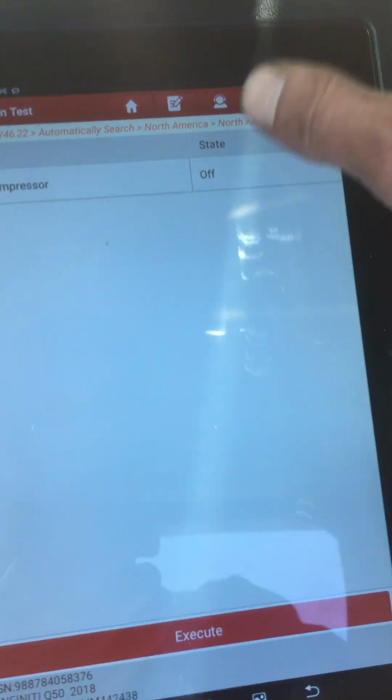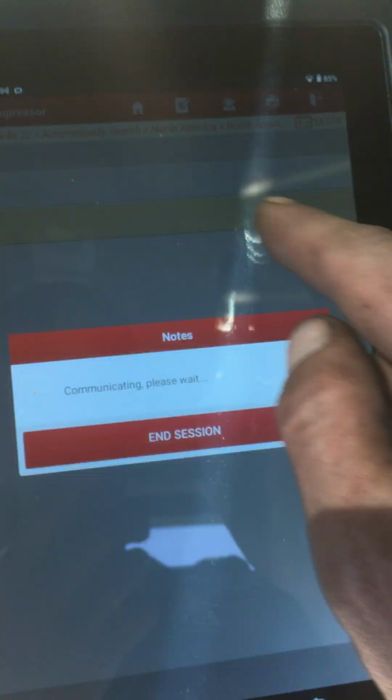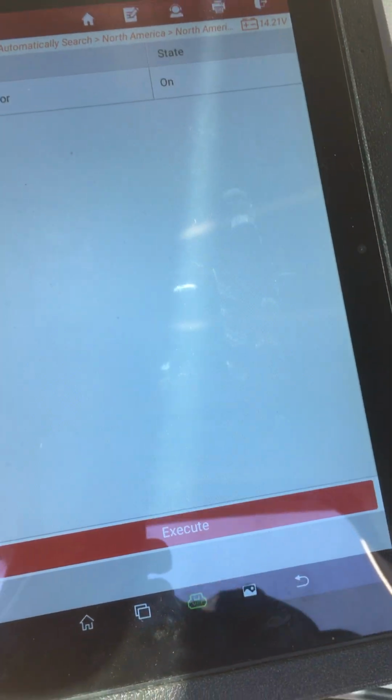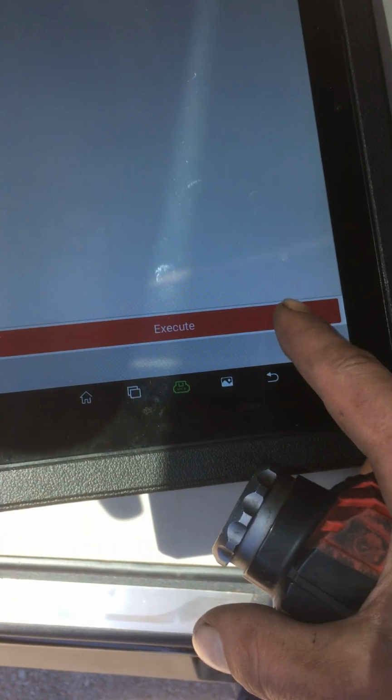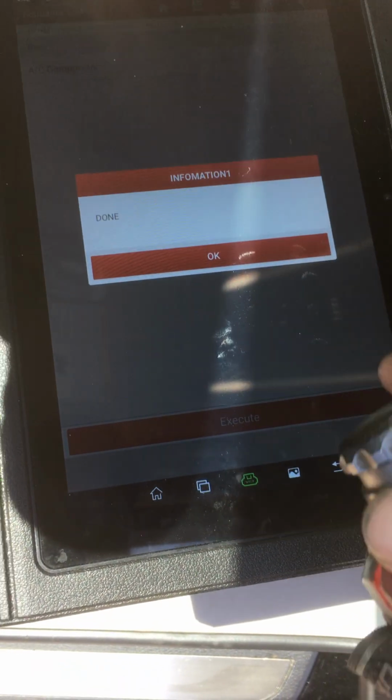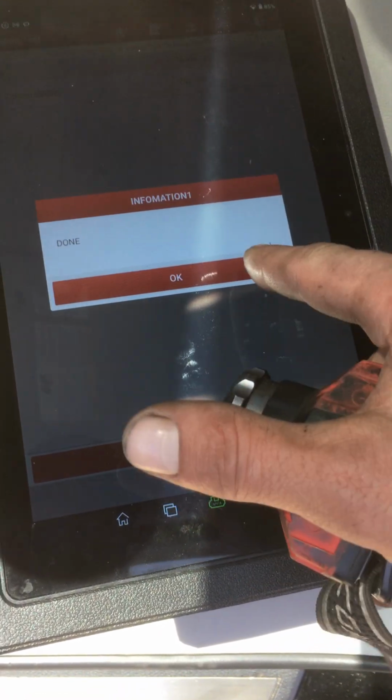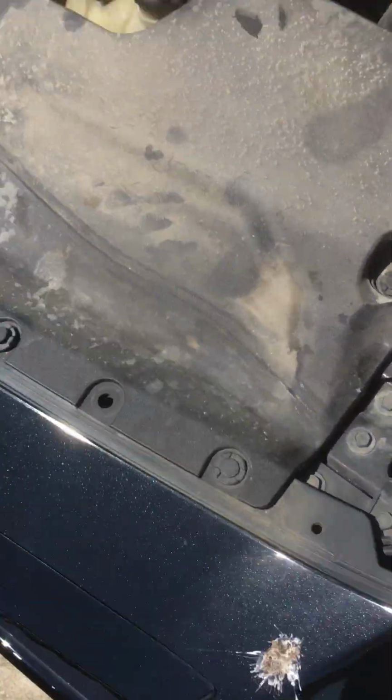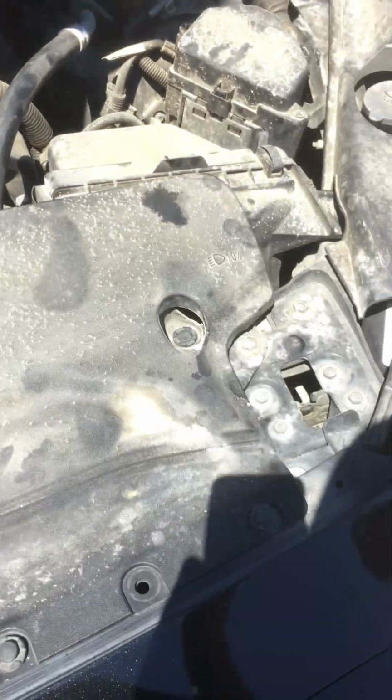Here, let's turn it on. Okay. It's on, supposedly. What happens here? Nothing happening here.